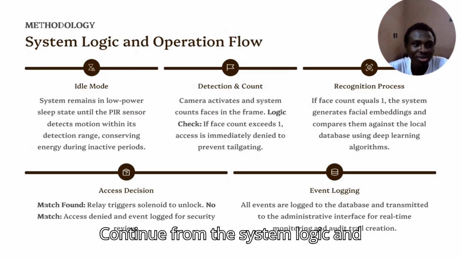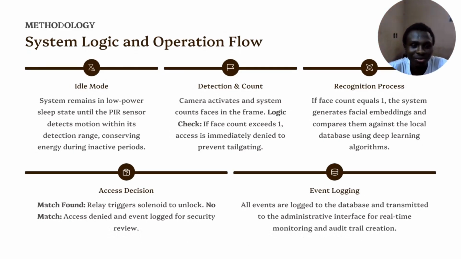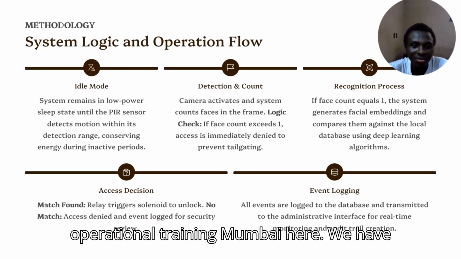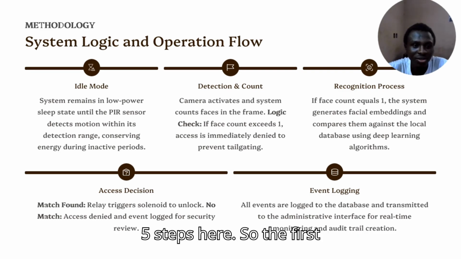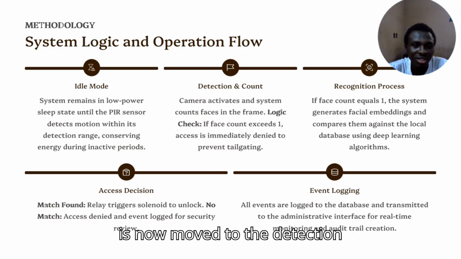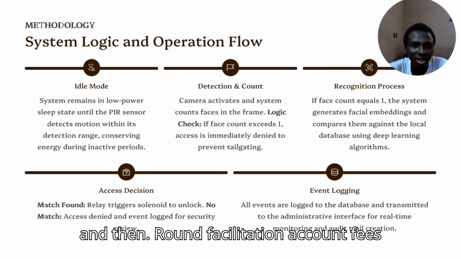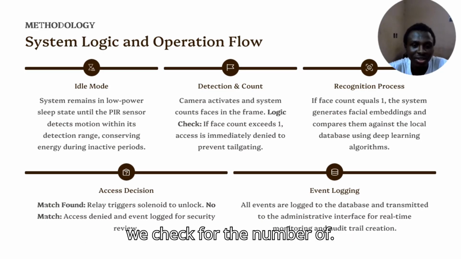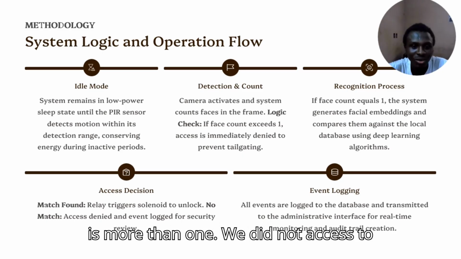I will continue from the system logic and operational flow. Over here we have five steps. The first step is the idle mode, which is the standby mode. At this stage, only the PIR motion sensor is active, and when motion is detected, it moves to the detection and count phase. In this phase, we check the number of faces detected in each frame. If the number is more than one, we deny access to prevent tailgating.